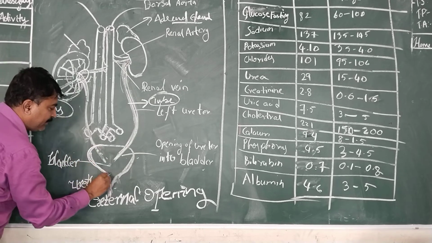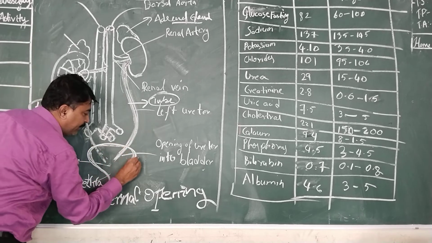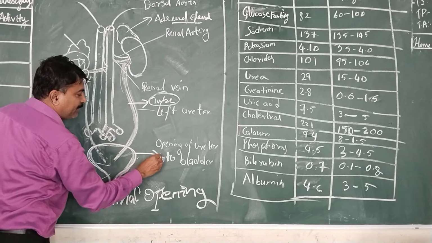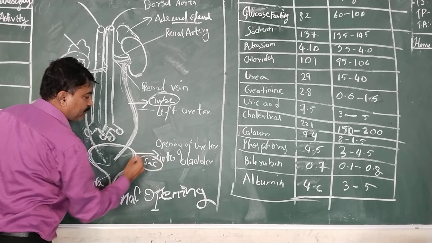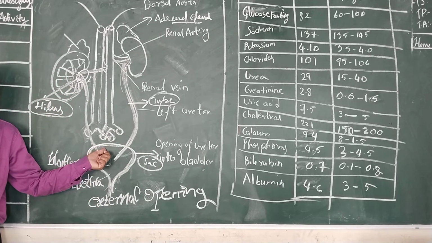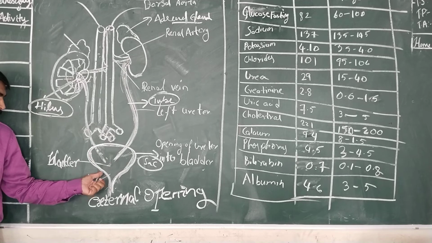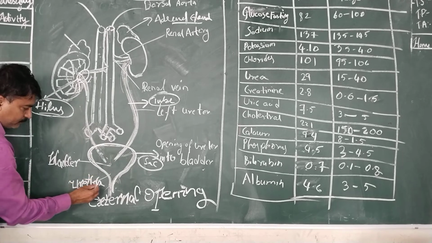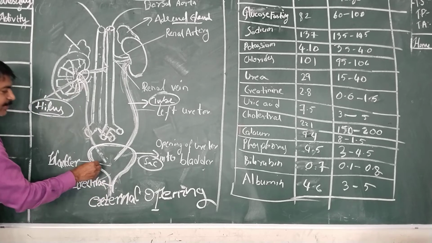The next portion is the urinary bladder. It is a sac-like structure present in the lower abdominal cavity, and it stores the urine.